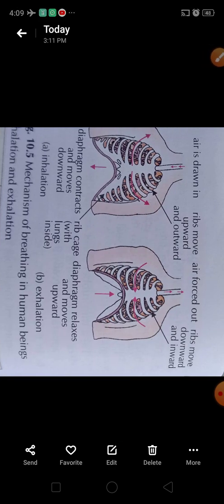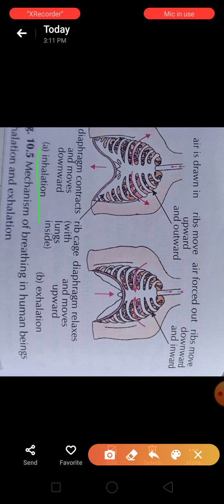This is inhalation. A question may be asked: what happens in inhalation? What happens to the diaphragm? Will it move upward or downward? So during inhalation, the diaphragm, which you can see in the picture, moves downwards, and the ribs move upward and outward. This is a very important point. Learn very carefully. It may be asked for 1 mark.